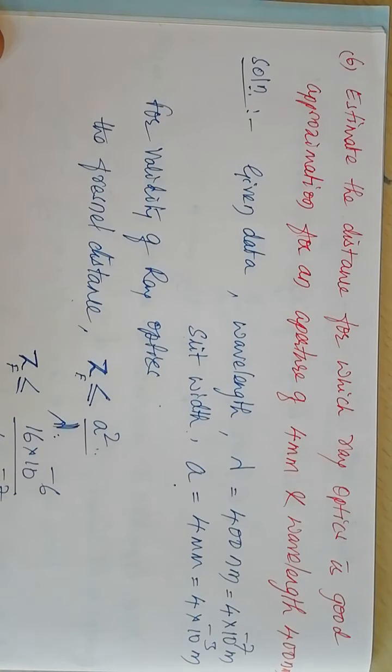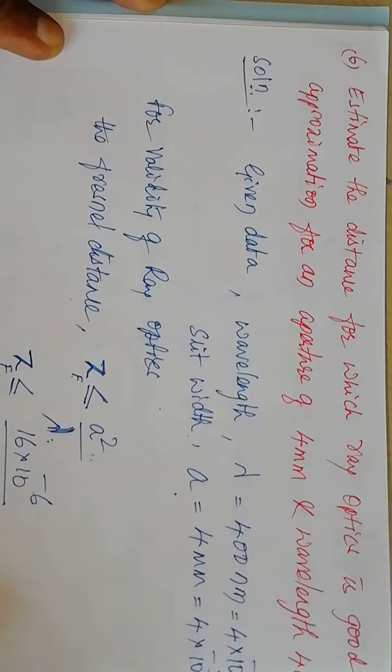Beyond 40 meter, what happens? The spreading of light is appreciable and ray optics is not valid. So ray optics is valid till the Fresnel distance, which is equal to 40 meter. Ray optics holds good for a distance less than 40 meter. Beyond 40 meter, the angular width increases, linear width increases, and ray optics is not valid.